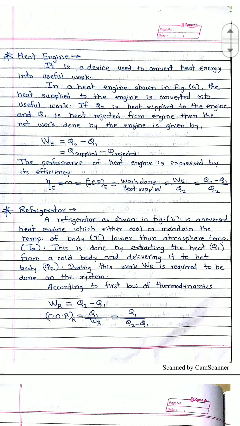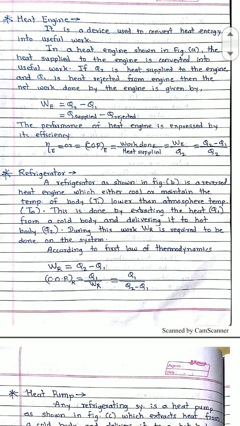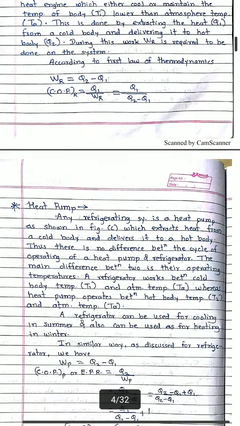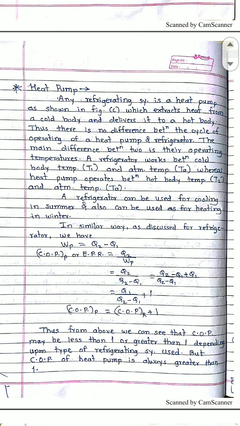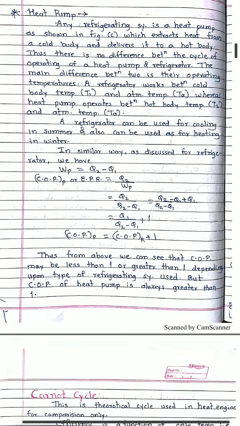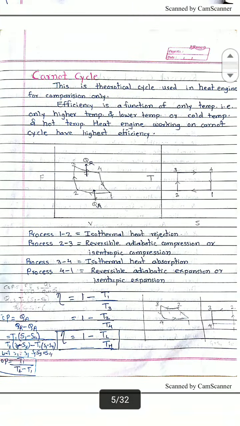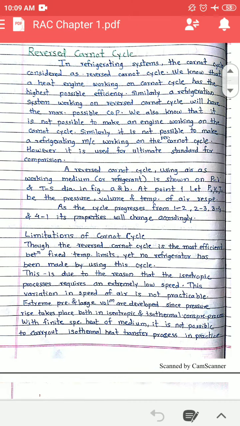So the efficiency of a heat engine is always less than 1, the COP of a refrigerator is always greater than 1, and the COP of a heat pump will also be greater than 1. The COP of a heat pump is always plus 1 to the COP of the refrigerator. Now next we will discuss the cycle which works in a refrigeration system.